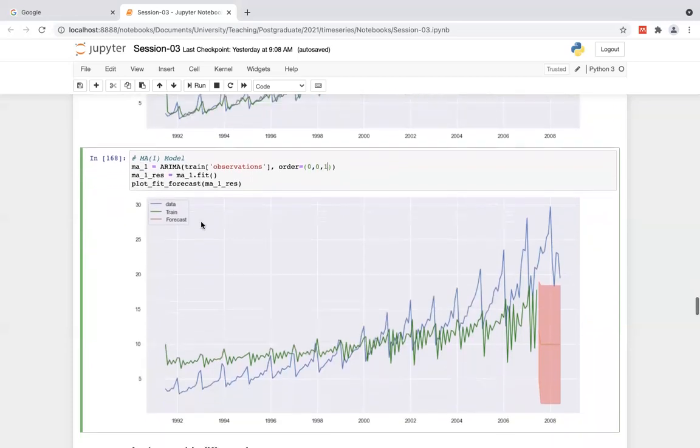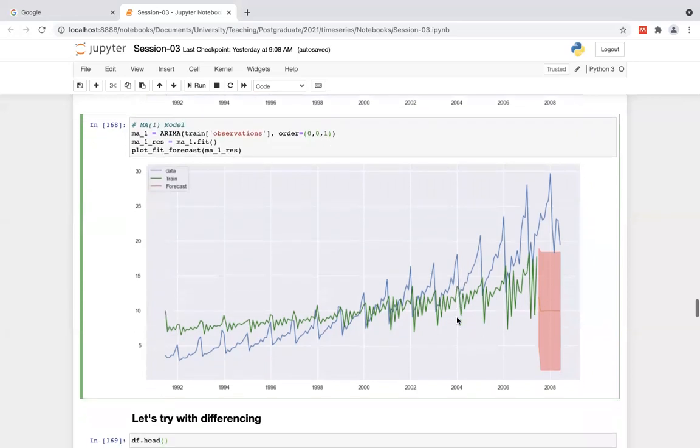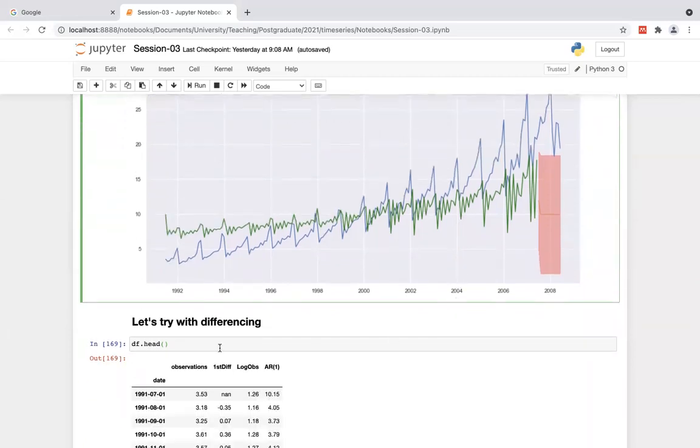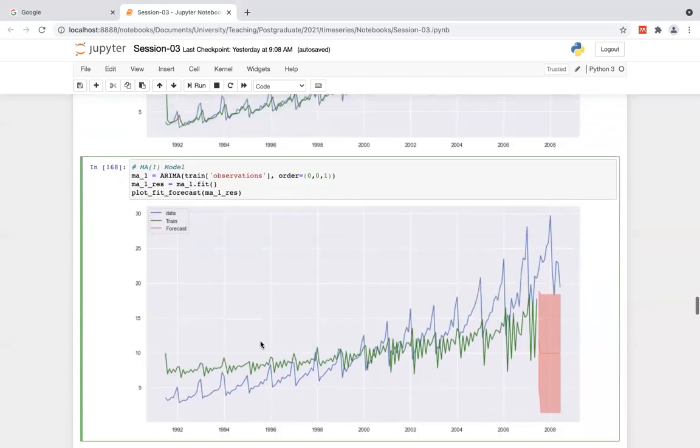Then once you plot it, you can see that nothing happened. It's just a flat line. With the error component itself, you are unable to do anything. But you can play around with multiple values for this model, like MA1, MA5, MA10, MA12, even more. You can test it, right? With the MA1, I just want to demonstrate the way of doing that. That's why I just put the one in here, and I'm showing what happened there. You can play around with it, right? That's how we are discussing the autoregressive and the moving average.